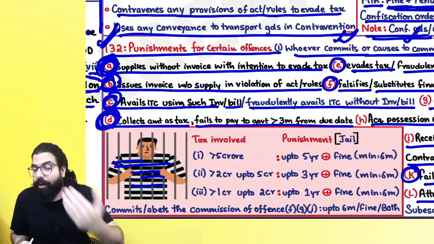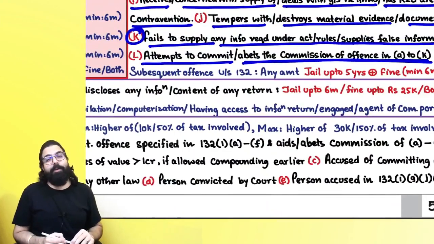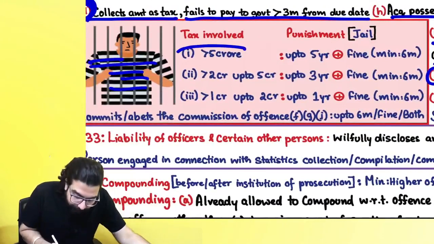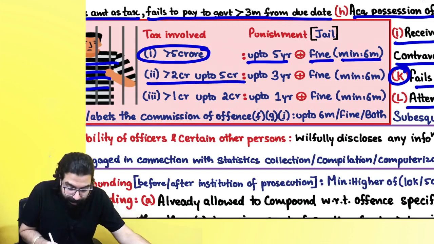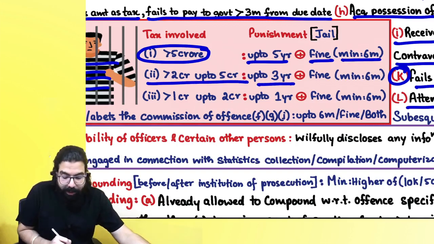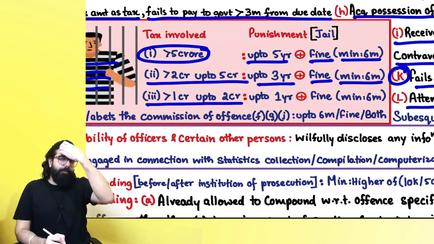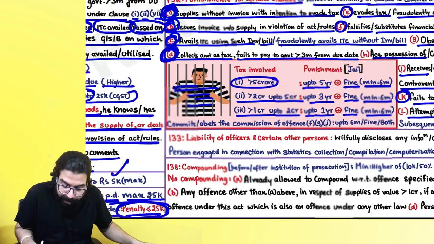If you are doing it, or you are helping someone in doing it, or you are attempting to do it also, you have not done it but you are attempting, then they are telling, sir, if the amount involved is greater than 5 crore, then up to 5 years plus fine, minimum jail is 6 months. Sir, greater than 2 crore up to 5 crore, up to 3 years, plus fine, minimum jail is 6 months. Sir, greater than 1 crore up to 2 crore, up to 1 year plus fine, and minimum jail will be 6 months.